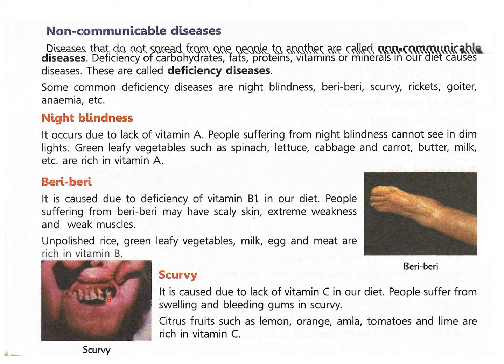Then scurvy. You can see a picture here of how the teeth are damaged due to scurvy disease. It is caused due to lack of vitamin C in our diet. People suffer from swelling and bleeding gums in scurvy. Vitamin C also gives us immunity. It boosts our immunity. So we must always have vitamin C in appropriate amount every day.